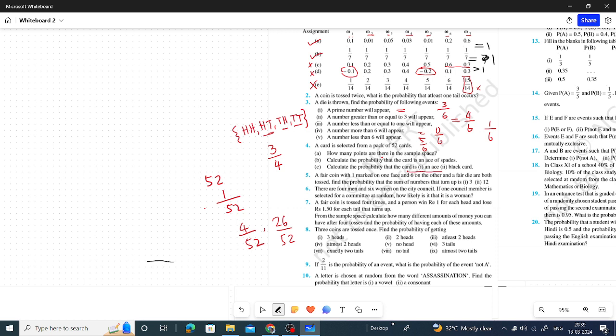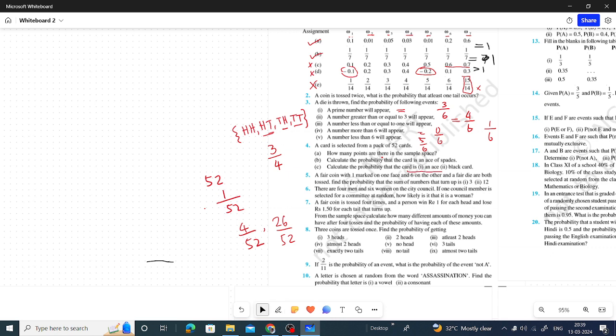Question number 5. So we have so far finished 4 questions. Now question number 5. A fair coin with 1 marked on one face and 6 on the other, and a fair die are both tossed. On that coin, 1 is marked on one side and 6 on the other side, not head and tail. It is 1 and 6.